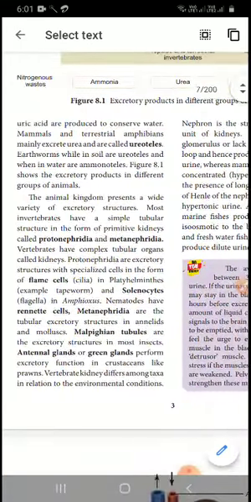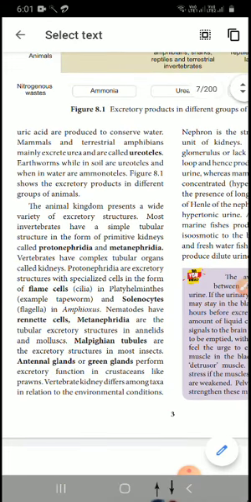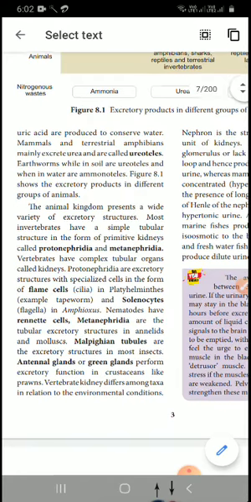The animal kingdom presents a wide variety of excretory structures. Most invertebrates have a simple tubular structure in the form of primitive kidneys called protonephridia and metanephridia. Vertebrates have complex tubular organs called kidneys. Since we are higher animals and come under the category of vertebrates, we have a special tubular organ called the kidney.